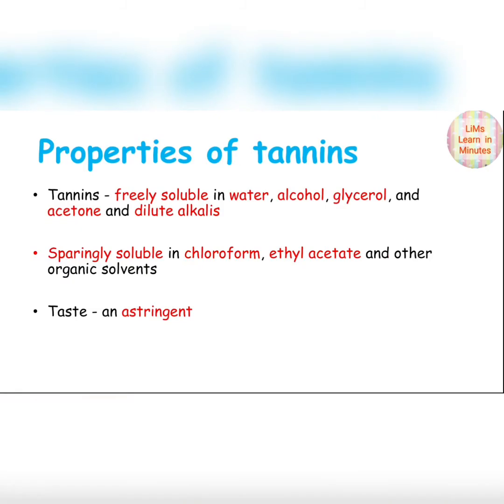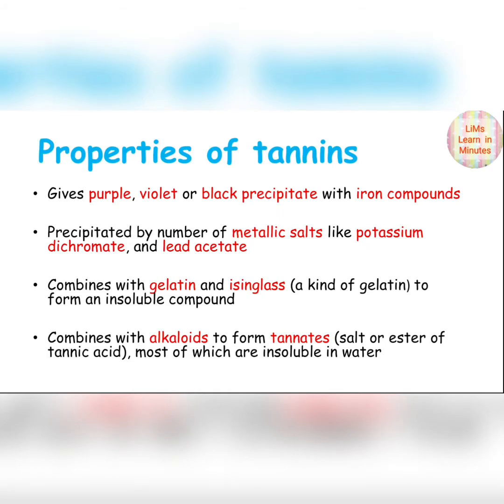Now let's see the properties of tannins. Tannins are freely soluble in water, alcohol, glycerol and acetone, also dilute alkalis, and sparingly soluble in chloroform, ethyl acetate and other organic solvents. The taste of tannins is astringent. Tannins give purple, violet or black precipitate with iron compounds.